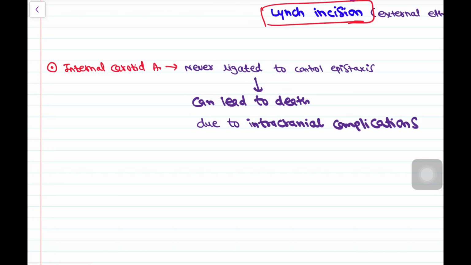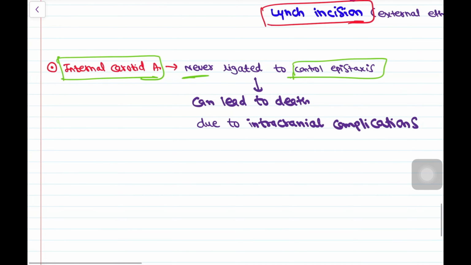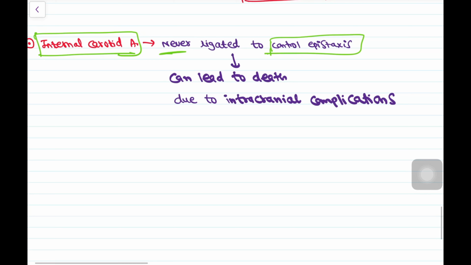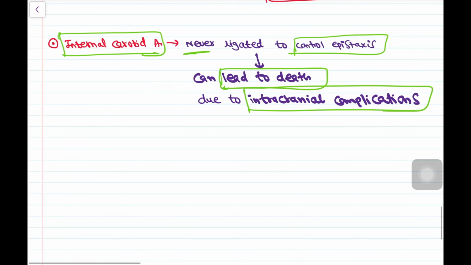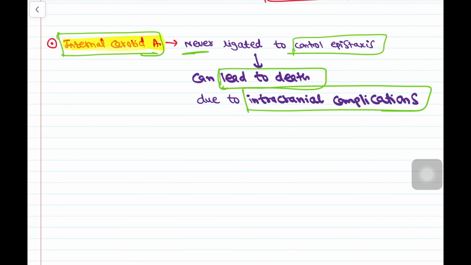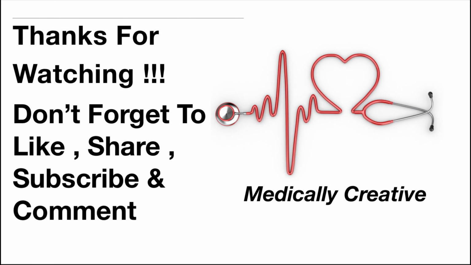And a very important point in epistaxis is that the internal carotid artery is never ligated to control epistaxis, because the internal carotid artery supplies a major part of the brain, so it can lead to severe intracranial complications and can lead to death of the patient. So the internal carotid artery is never ligated in epistaxis. Okay. So this was all about epistaxis. Thank you so much.